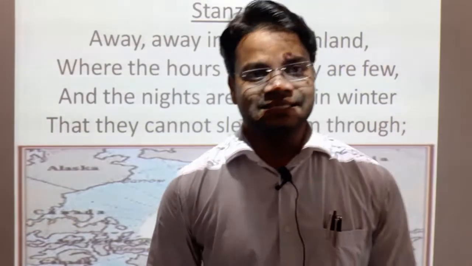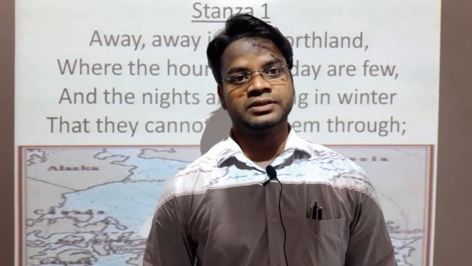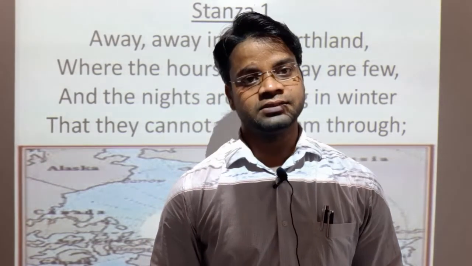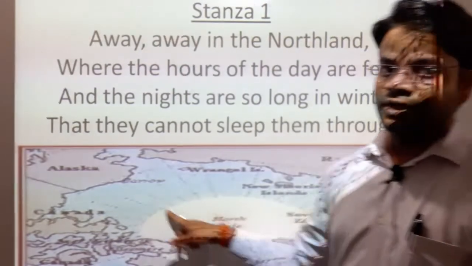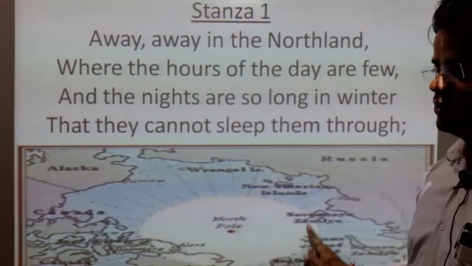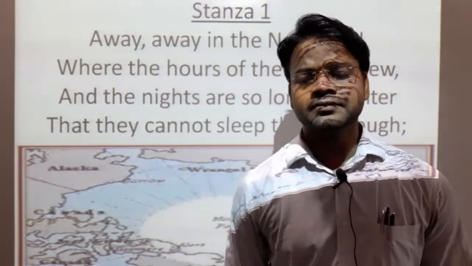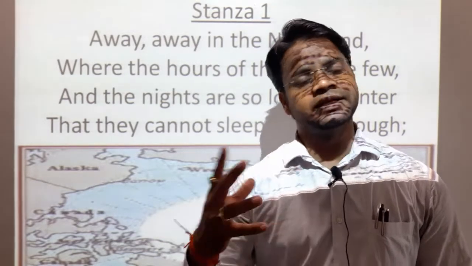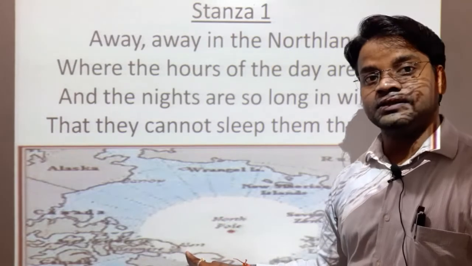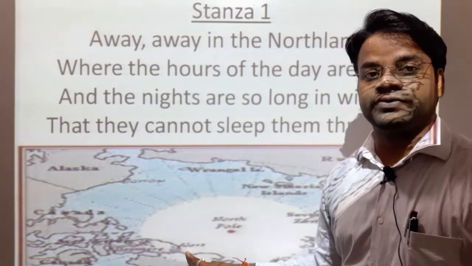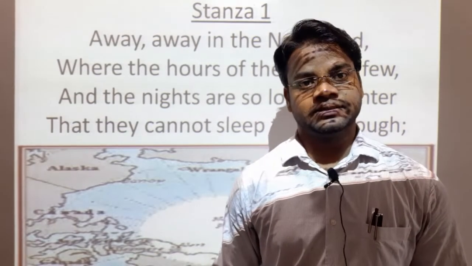So in the first stanza, the poet is describing the place which is near the North Pole, where the days are very few. Why are the days very few? Because in this area the sun rays reach very little, so the days are very short.